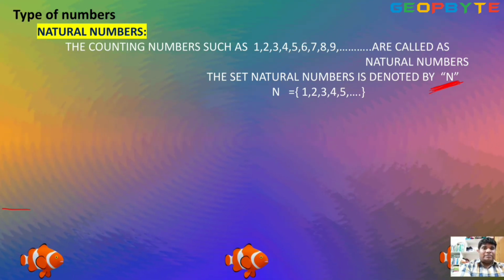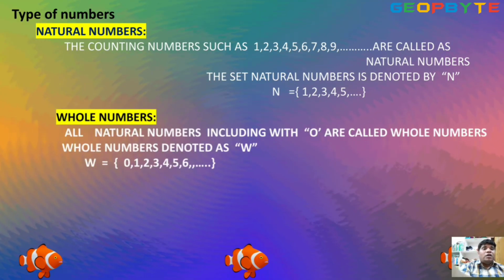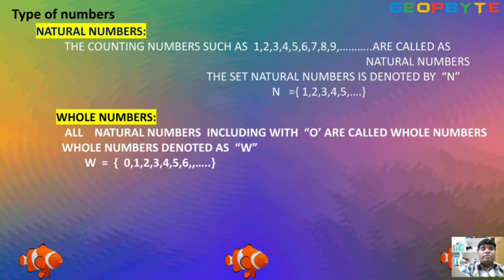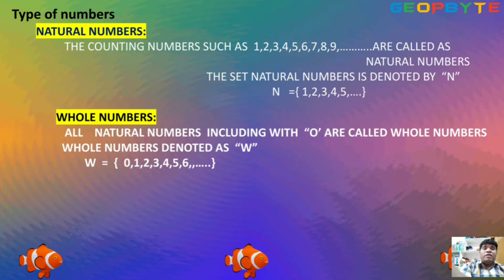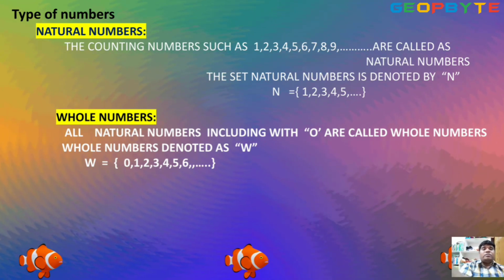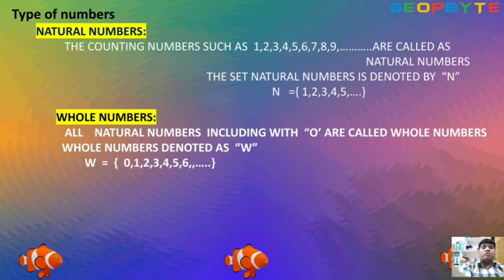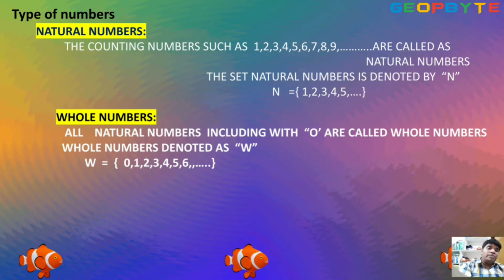Next. Whole numbers. All natural numbers including 0 are called whole numbers. Whole numbers are denoted by W. Observe, W is equal to {0, 1, 2, 3, 4, and so on}.